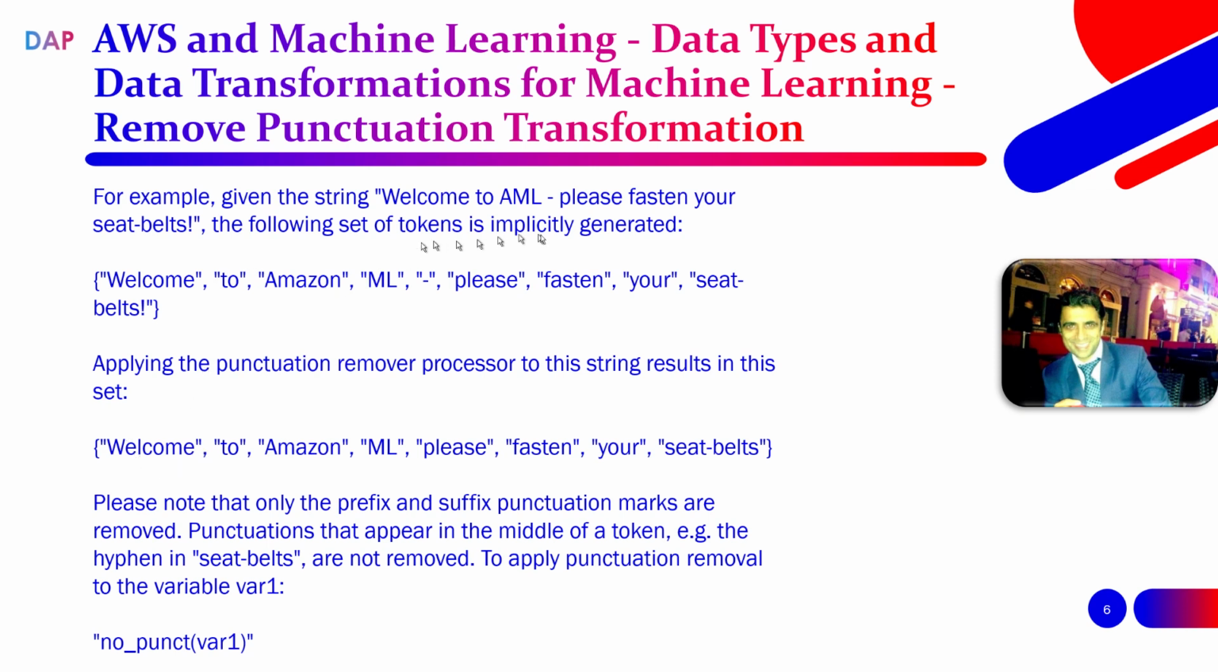So if you now use the punctuation remover, you will see that the standalone hyphen is gone from the set of tokens, but the rest remains. Note that only the prefix and suffix punctuation marks are removed. Punctuation that appears in the middle of the token, for example the hyphen in seat-belts, is not removed. To apply the punctuation remover to the variable var1, you need to follow this syntax.